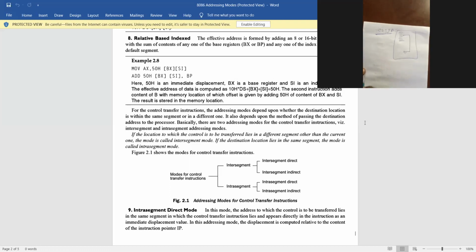Next, say there is a CS and IP. I have another CS and IP, like a loop program. I want to jump, just like a call, and come over here into another CS IP, that is, from this CS IP to another CS IP.